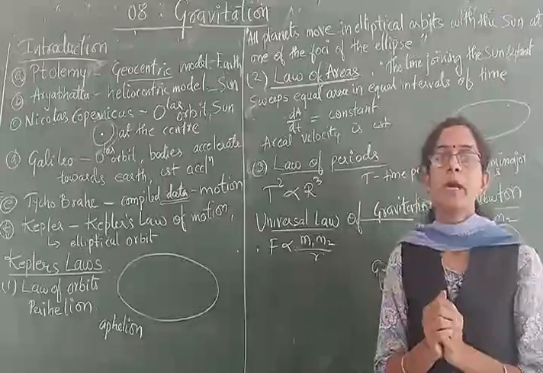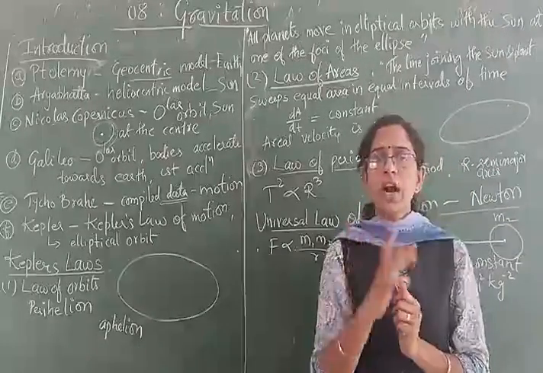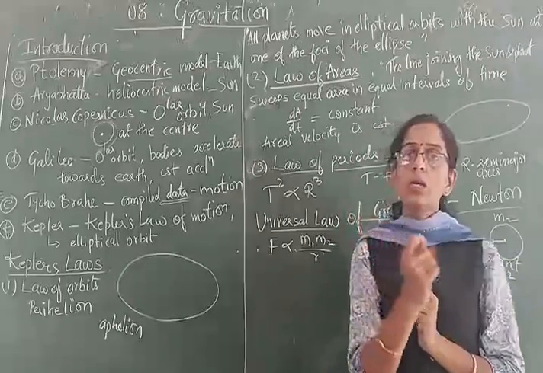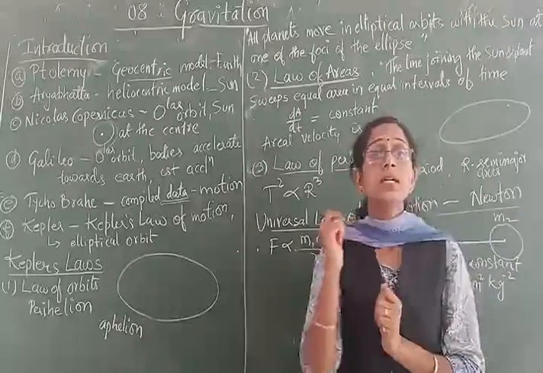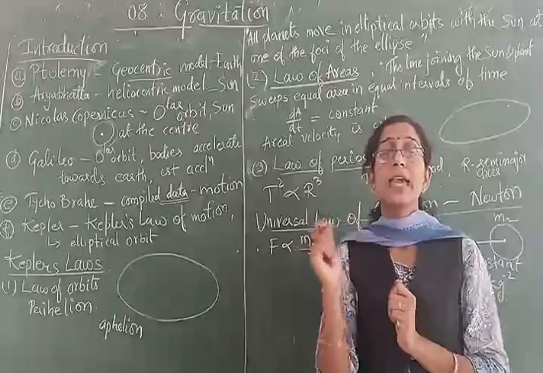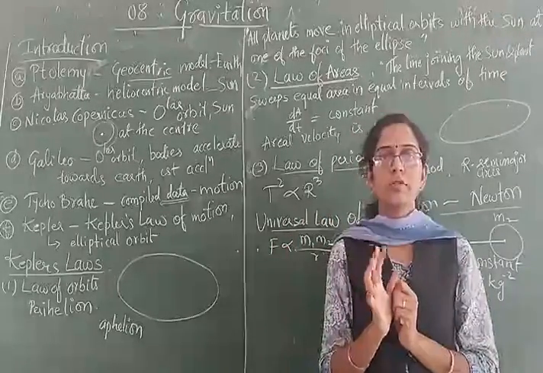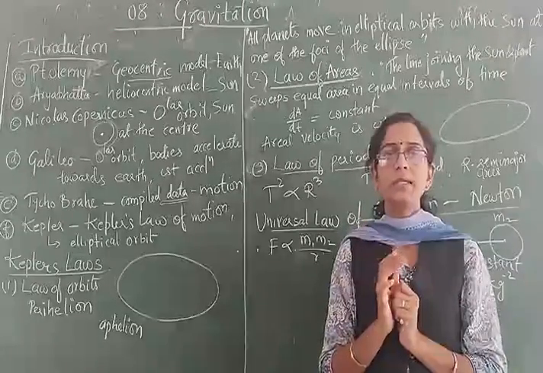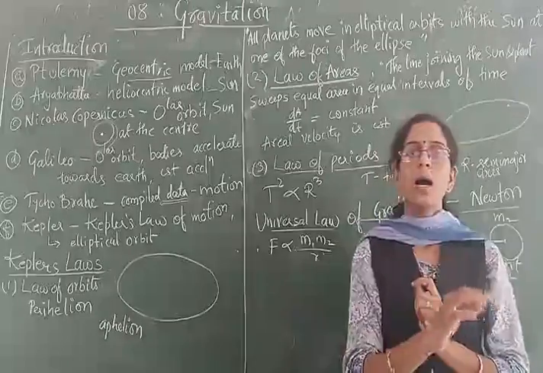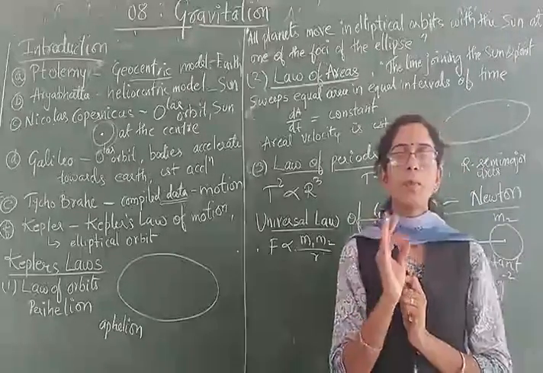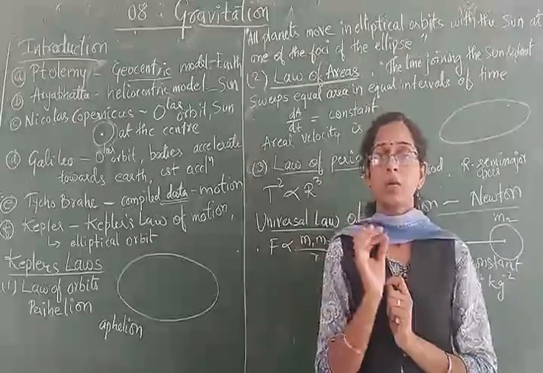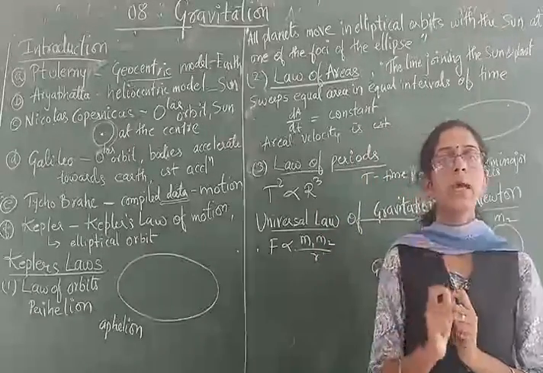And apart from it, he changed the idea that the planets revolve around the sun in a circular orbit; the orbit is elliptical in nature. We will see what this elliptical means. So instead of motion along the circular path, the planets are supposed to be moving along the elliptical path around the sun. This was the idea given by him.